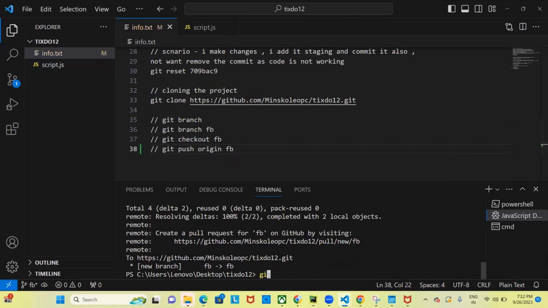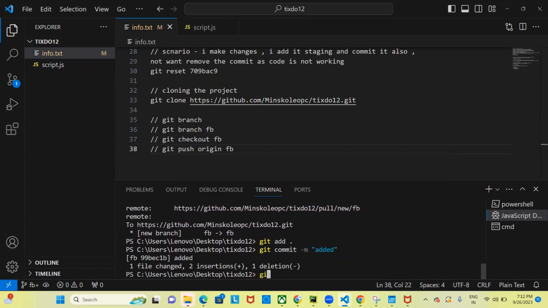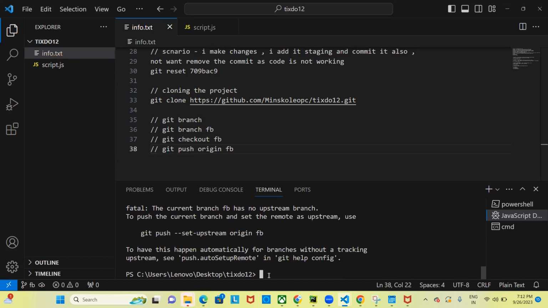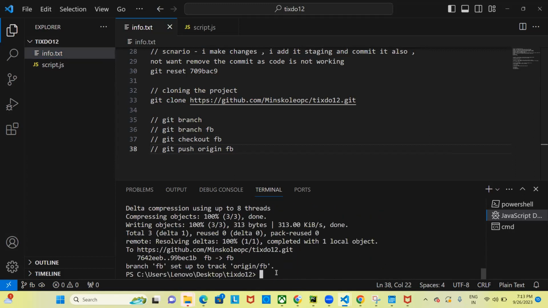Okay. So quickly I will again make one commit. So git add dot, git commit, edit, and then git push. This command will give you an auto suggestion. You can also run this command: git push --set-upstream origin fb.